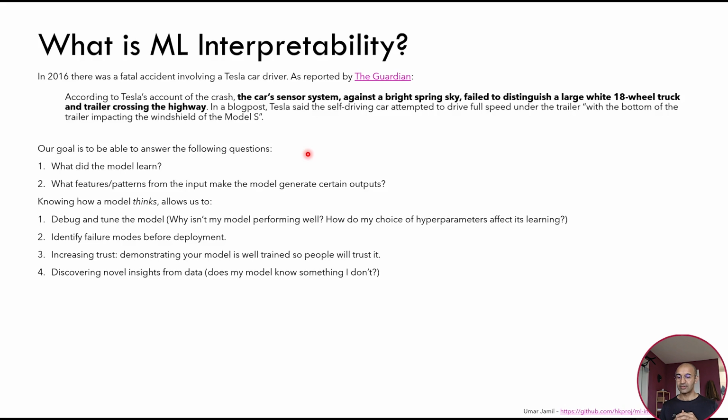Imagine that you have a model that allows you to segment the obstacles on the road. The first question that you want to answer is what did my model learn? So how does my model recognize a person? Does it recognize a person by its shape, or by its shoes, or by the color of the clothes, etc.?